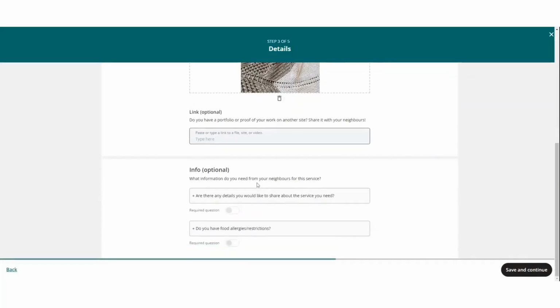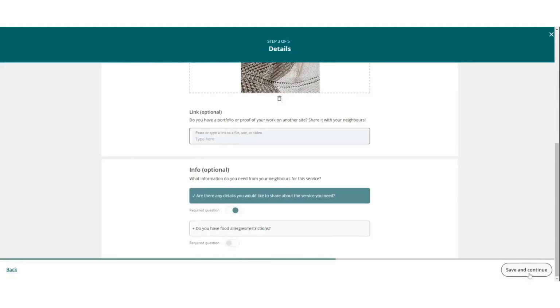I could also ask my neighbors a few additional questions. I like this one because in this case, I might want to know what it is they're wanting to knit. Do you want to knit a scarf? Do you want to knit a hat? Do you want to knit a dishcloth or something maybe even more difficult? And if my service had a food component, I might ask about allergies or dietary restrictions.